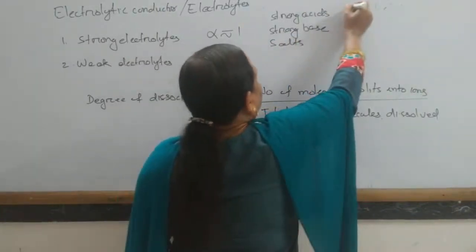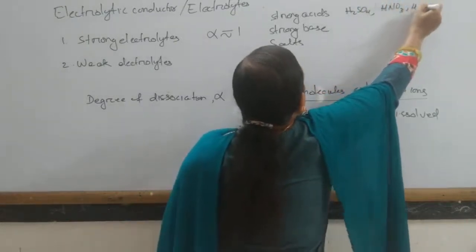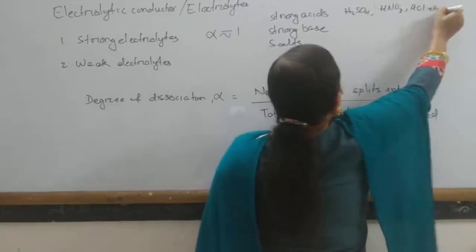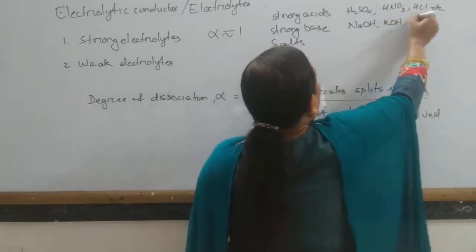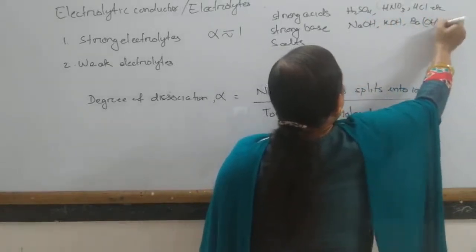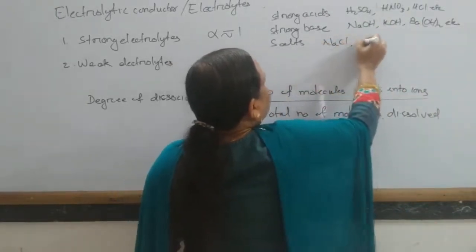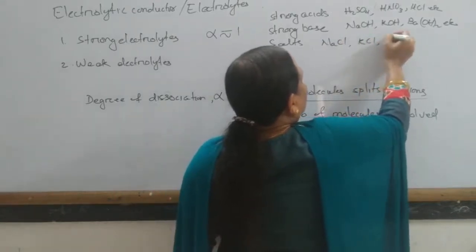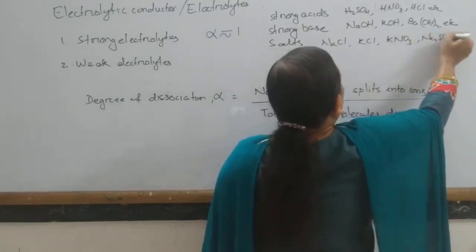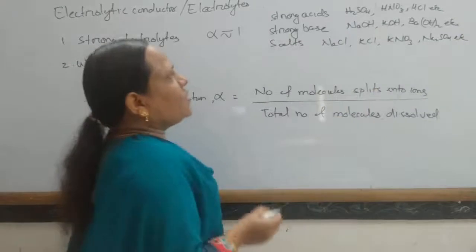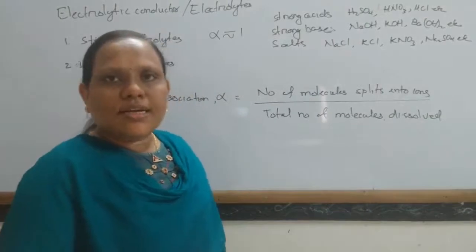Strong acids like sulfuric acid, nitric acid, hydrochloric acid, etc. Strong bases like sodium hydroxide, potassium hydroxide, barium hydroxide, etc. Salts like sodium chloride, potassium chloride, potassium nitrate, sodium sulfate, etc. So all salts, strong bases and strong acids are strong electrolytes.